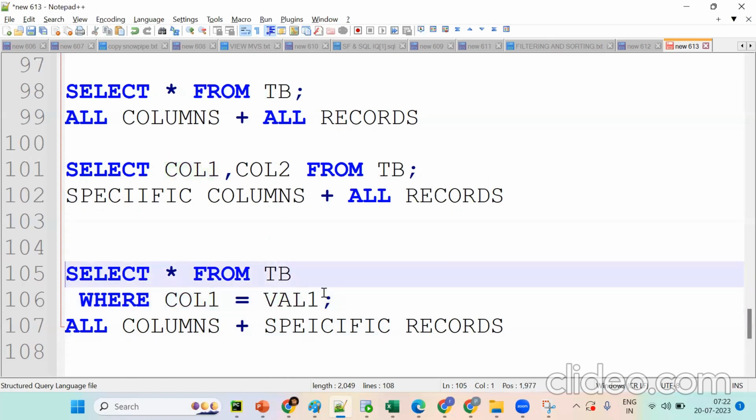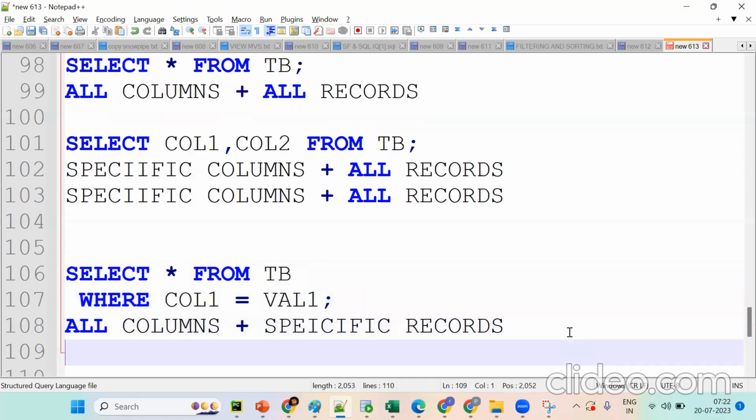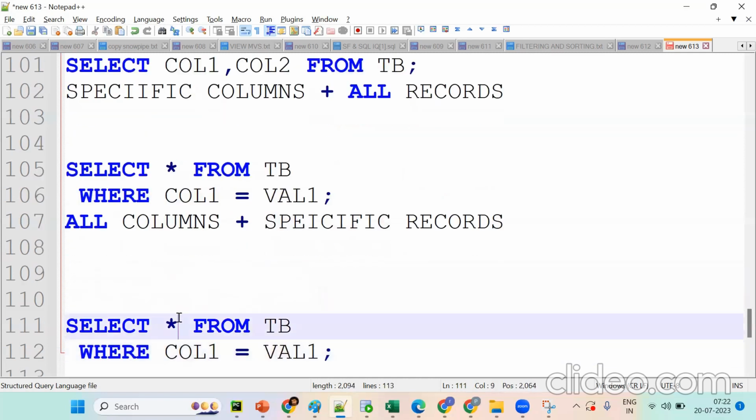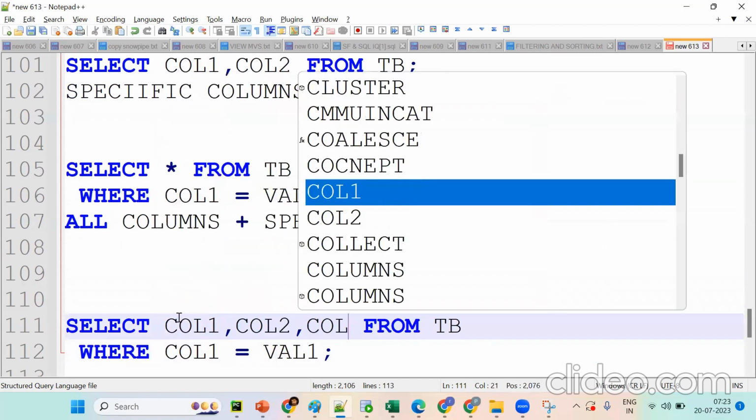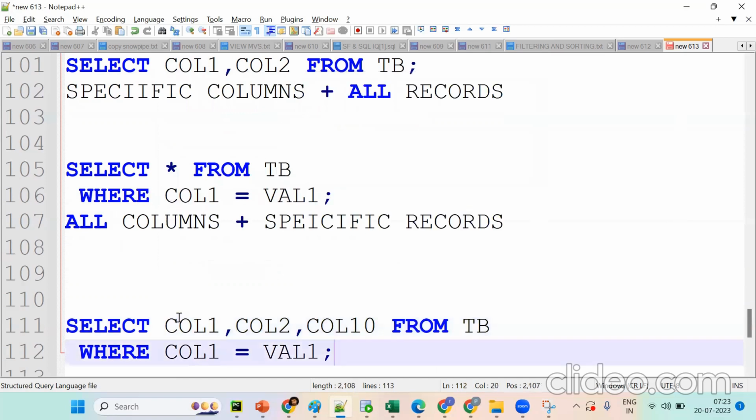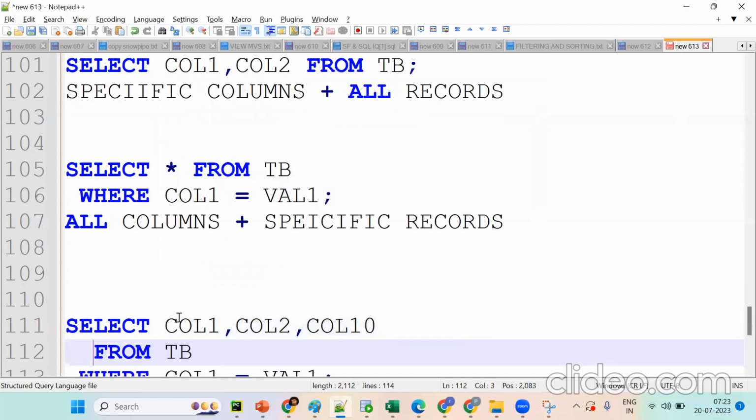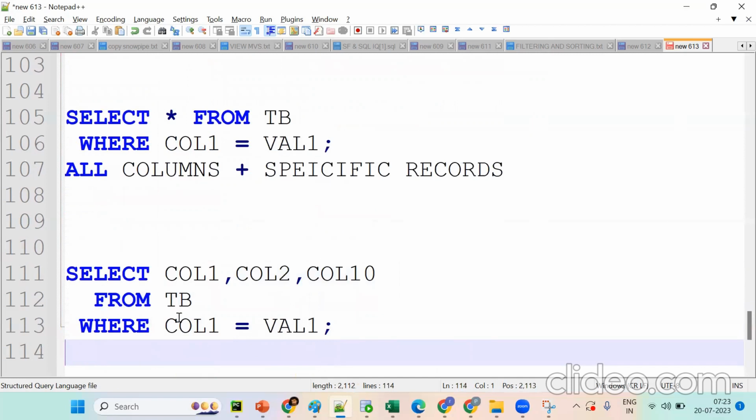Suppose we take the same thing and copy it here. These are important, that's why I'm stressing this so much. Column 1, column 2, column 10. Now tell me, what is the concept? What is it projecting? What will it do?